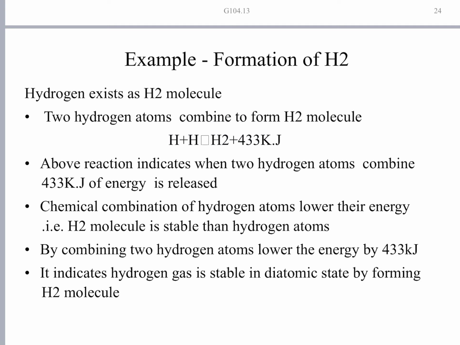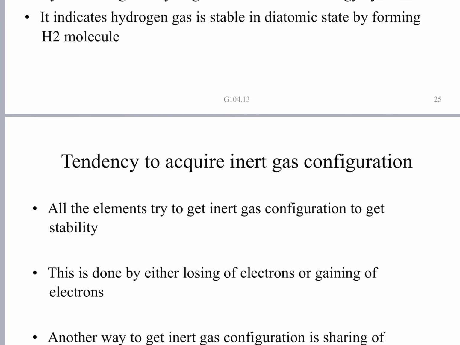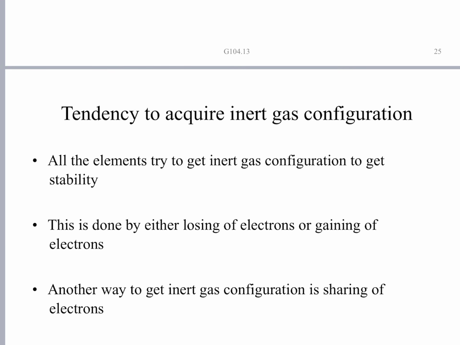So, the intention here is to gain stability. This can happen by the loss of energy. Next, the tendency to acquire inert gas configuration. Not all, but most of the elements try to get the inert gas configuration to get stability.